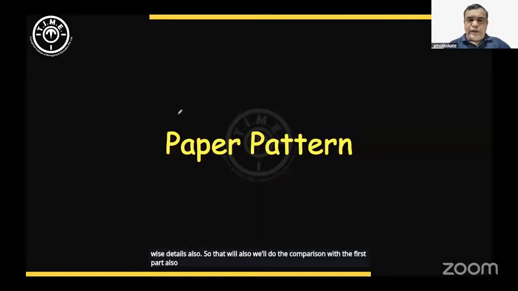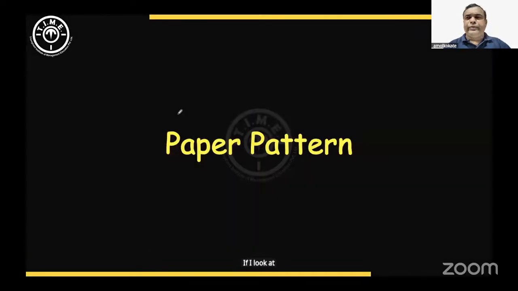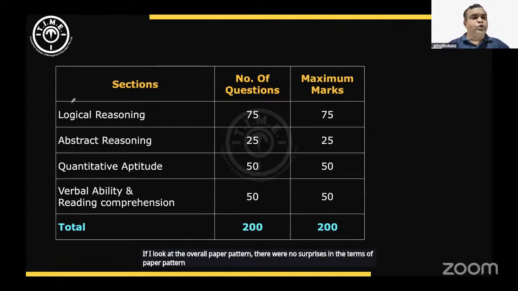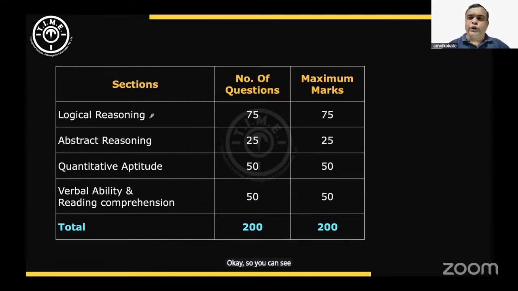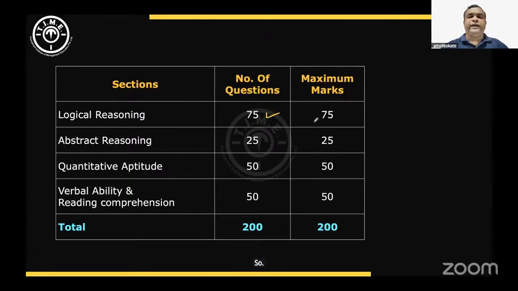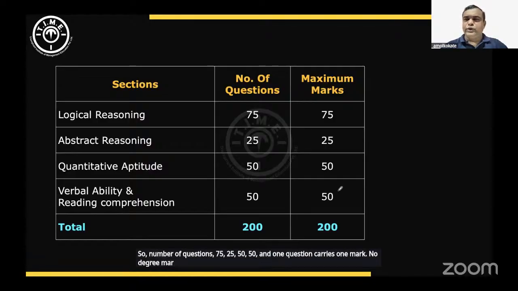So if I look at the overall paper pattern, there were no surprises in terms of paper pattern. You can see the first section was logical reasoning and abstract reasoning, the second section quantitative aptitude, the third section verbal ability, and reading comprehension was the fourth section. The number of questions were 75, 25, 50, 50, and one question carries 1 mark, no negative marking. Fine. So as far as the paper pattern is concerned, there are no surprises.